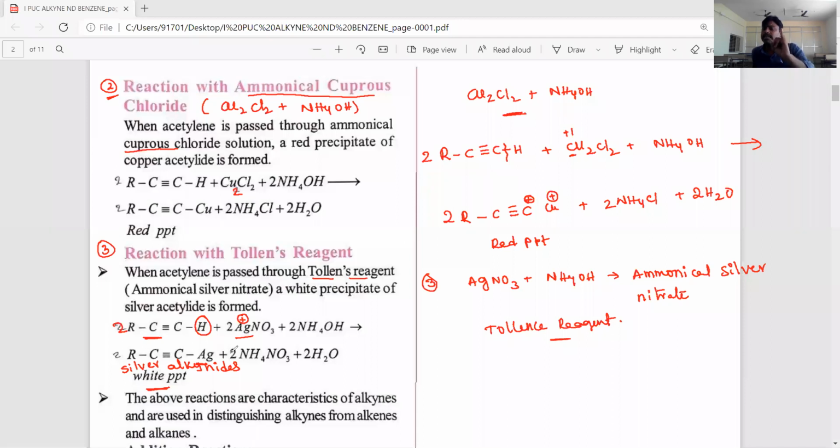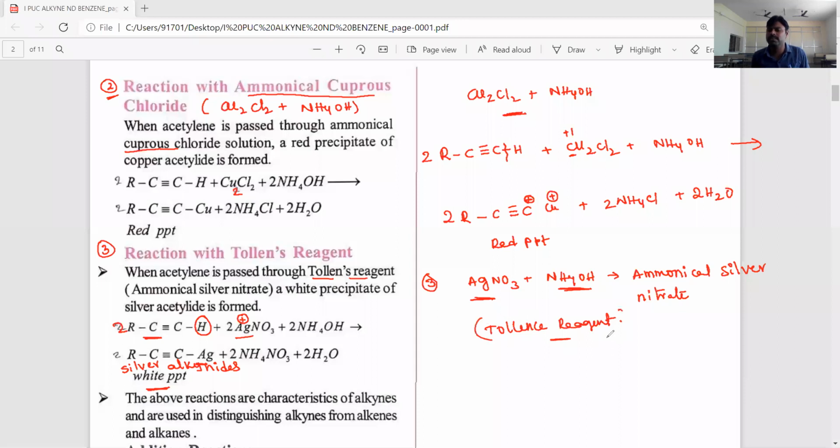First one is the reaction with sodium metal in the presence of liquid ammonia, or sodamide, NaNH2. The second one is ammonical cuprous chloride, which means CuCl2 plus NH4OH. The third one is Tollens reagent, the mixture of silver nitrate, AgNO3, plus NH4OH, known as ammonical silver nitrate.